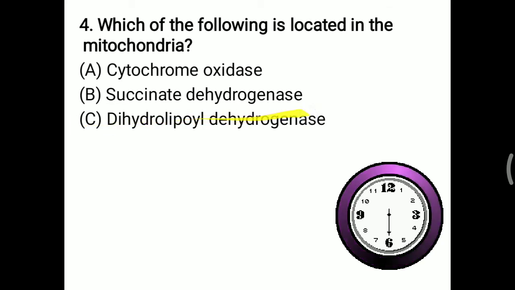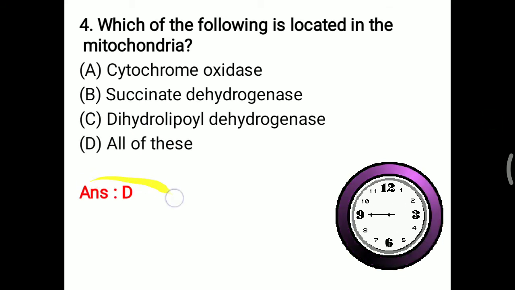Now dihydrolipoyl dehydrogenase is a part of the alpha ketoglutarate dehydrogenase enzyme, an important enzyme of the TCA cycle. It is basically a multi-enzyme complex made up of 3 enzymes and 5 coenzymes, but here you have to remember it is part of the TCA cycle, so it is present inside the mitochondria. So all of these is the correct answer. D, all of these are present inside the mitochondria.